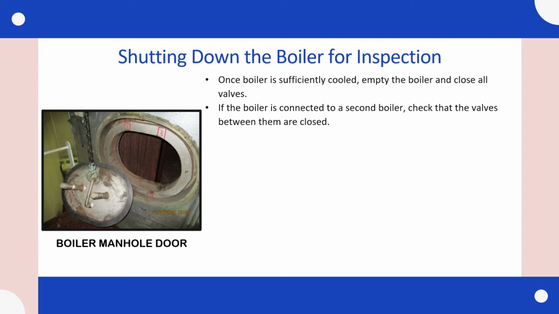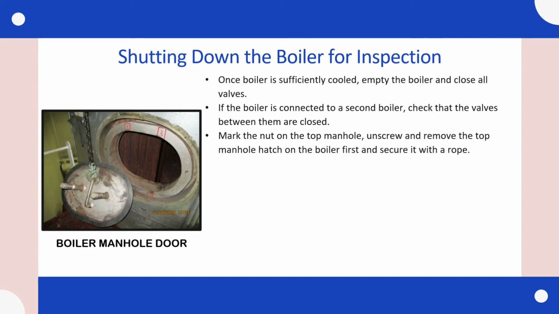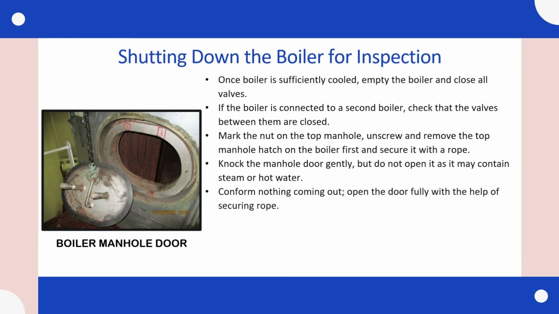If the boiler is connected to a second boiler, check that the valves between them are closed. Mark the nut on the top of manhole. Unscrew and remove the top manhole hatch on the boiler first and secure it with a rope. Knock the manhole door gently, but do not open it, as it may contain steam or hot water. Confirm nothing is coming out. Open the door fully with the help of securing rope.